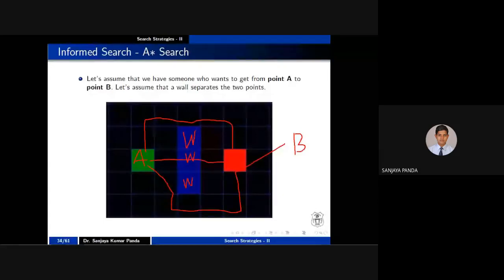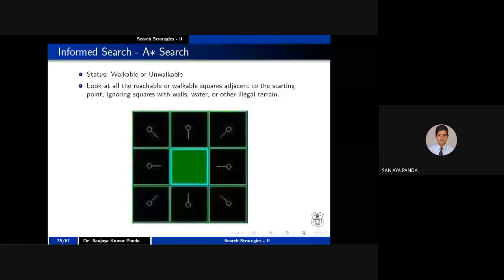A wall is obstructing you, right? So there is an obstacle. Some other conditions I will also tell about this particular problem. There are two statuses, just like an open list or closed list. Here we also maintain another status as a variable, that is walkable or unwalkable, right? So we look at all the reachable or walkable squares adjacent to the start point, ignoring the wall squares or whatever